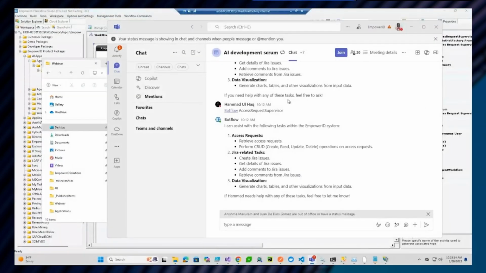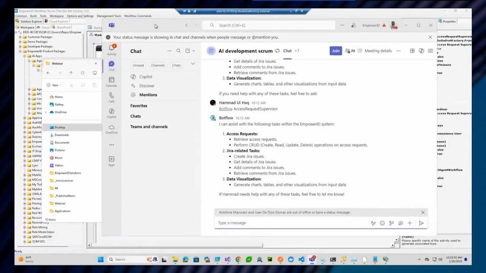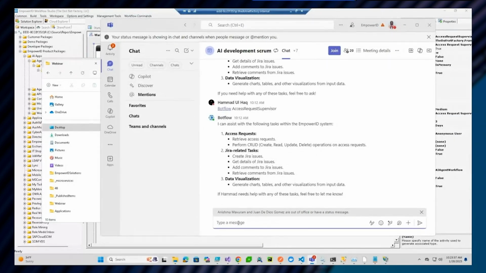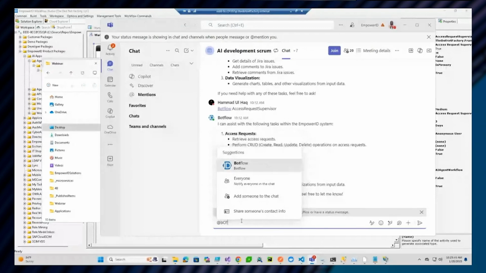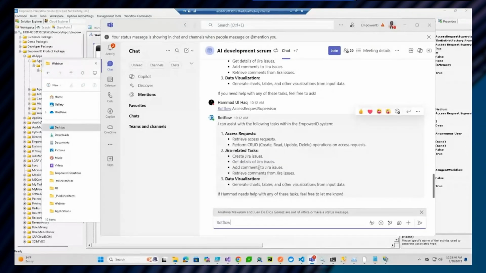So let's imagine that I'm your typical access request manager, and I get up in the morning and I'm interested in seeing what is really going on in my environment with regards to access requests. So the first thing I'm going to do is simply jump into my Microsoft Teams and go to my AI conversational interface here and kick off one of the AI agents.